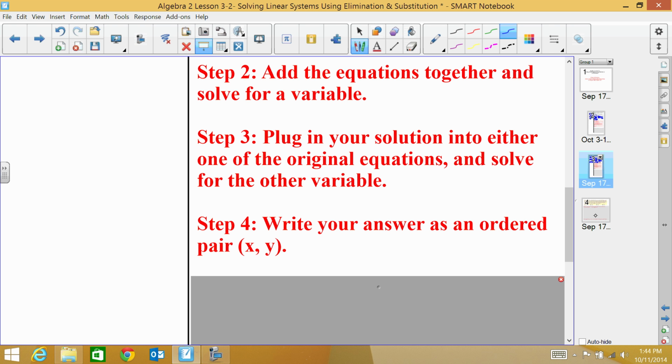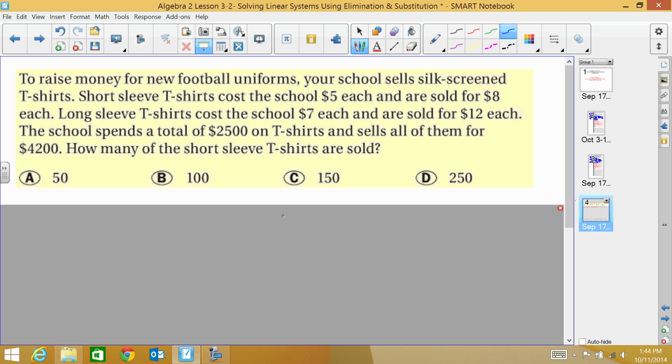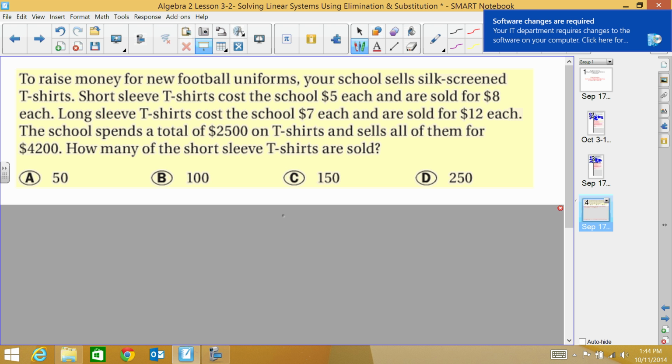Okay, so let's try a word problem. So to raise money for new football uniforms, your school sells silkscreen t-shirts. Short sleeve t-shirts cost the school $5 each and are sold for $8 each. Long sleeve t-shirts cost the school $7 each and are sold for $12 each. The school spends a total of $2,500 on t-shirts and sells all of them for $4,200. How many of the short sleeve t-shirts are sold?